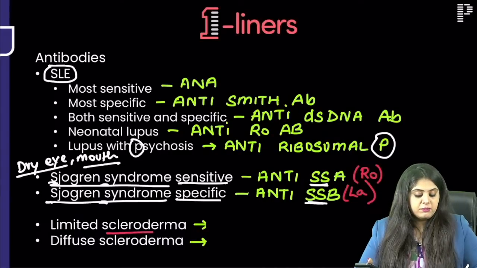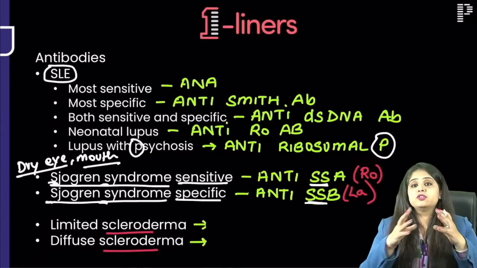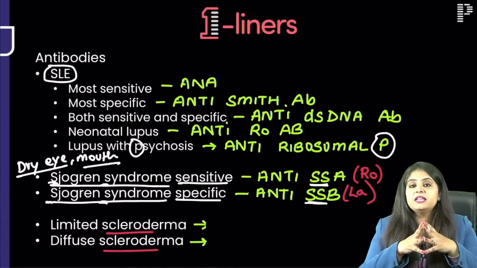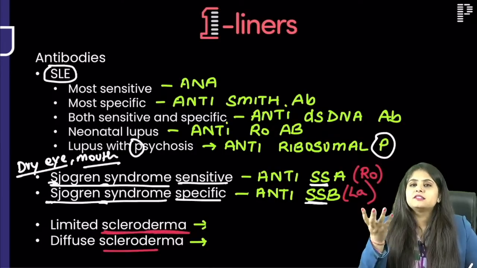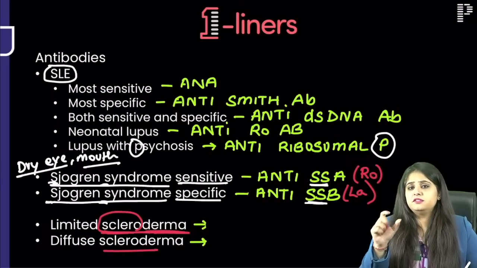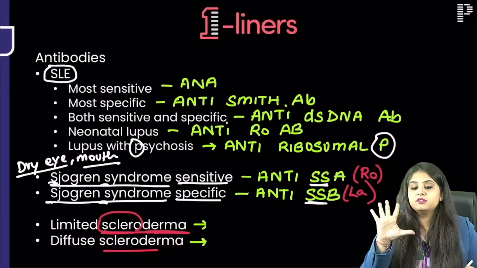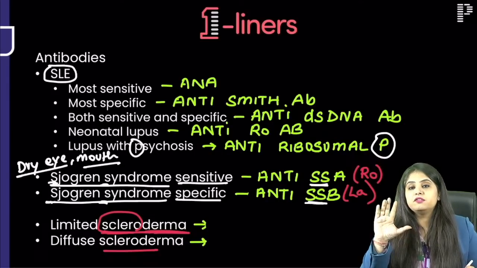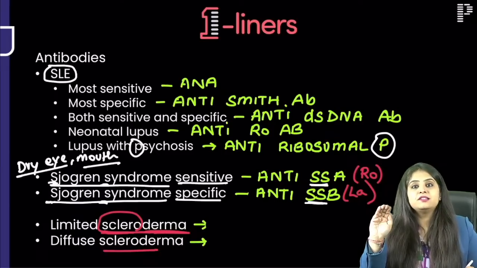Coming to scleroderma. Firstly, in the exam there will not be such a one-liner question. This is for revision. So how will a question of scleroderma come? They will say that there is sclerosis of the derma, meaning skin. Sclerosis is becoming very stiff, thick. The skin is becoming very thick. So imagine if someone's fingers become very thick, sclerodactyly, that person will not be able to open his fingers. His fingers will become bent like this. So he will show you a claw hand. That is how they will write it.